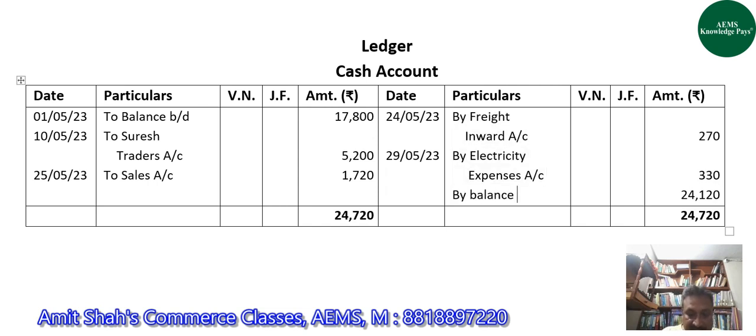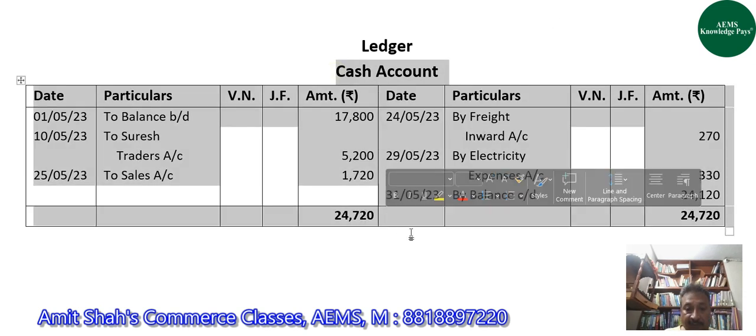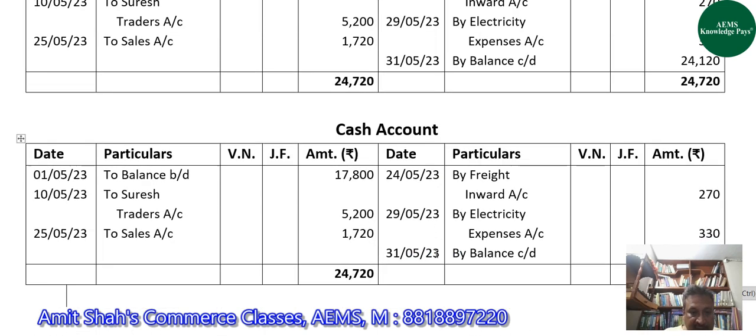And this is the balance of cash at the end of May month, for which we'll write by balance CD on 31st May 2023. Aditya, have you understood this or not? Yes, sir. Everyone, guys, anyone who has any doubt, you can ask now.